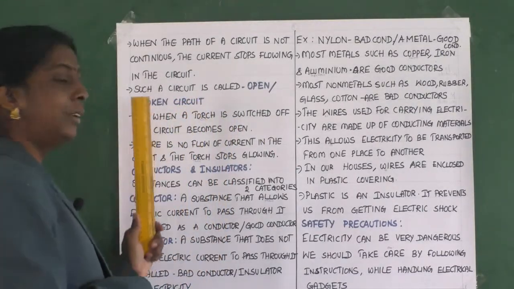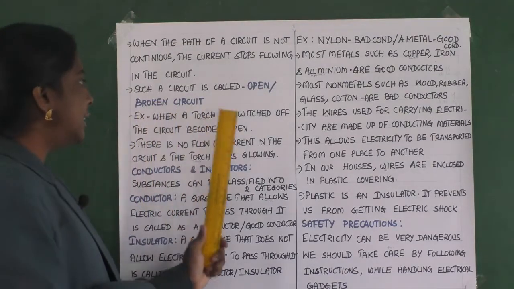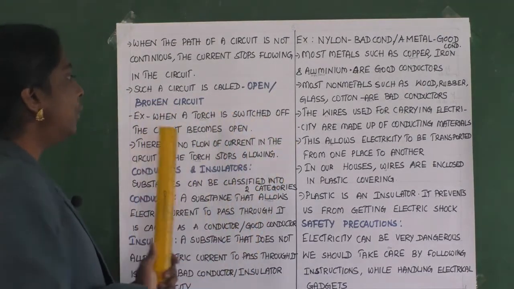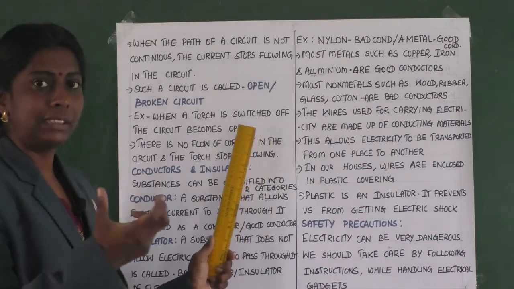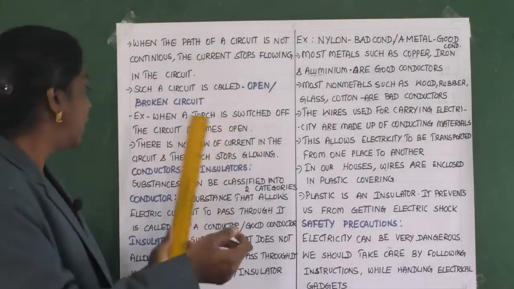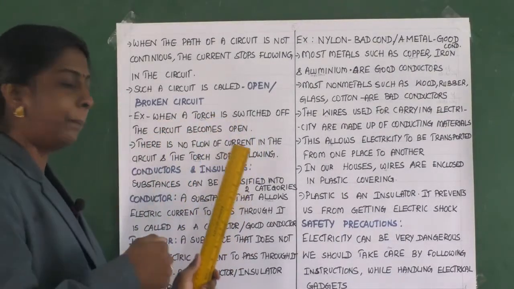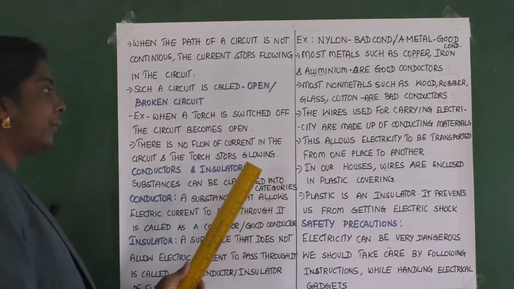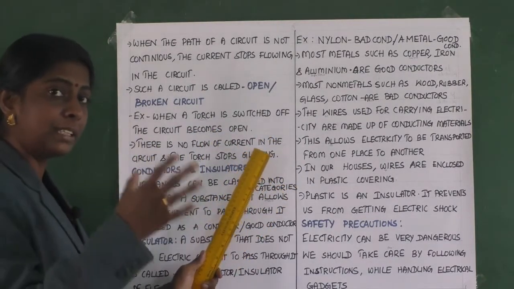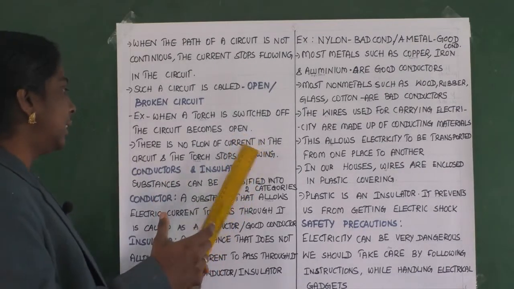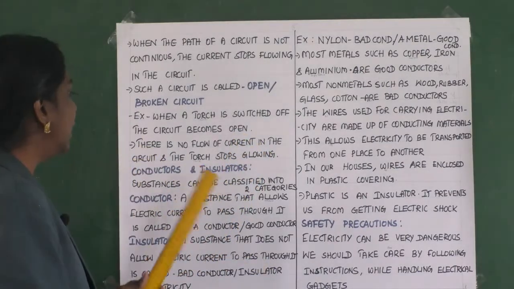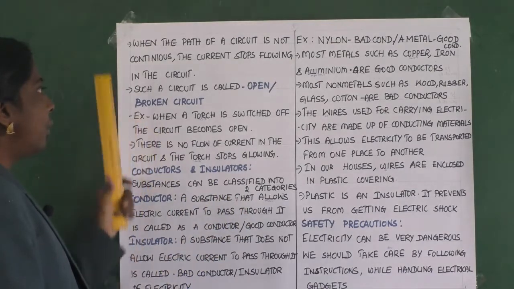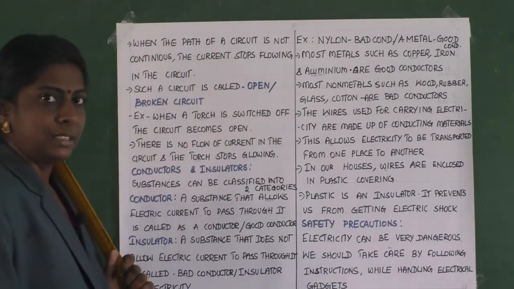For example, when a torch is switched off, the circuit becomes open. Since it is open, there is no flow of current in the circuit. So this is about open or broken circuit.